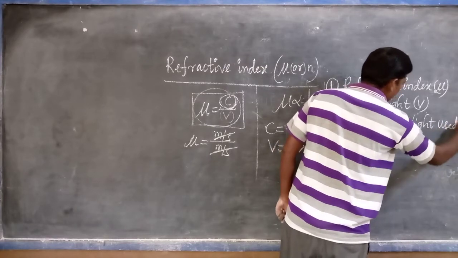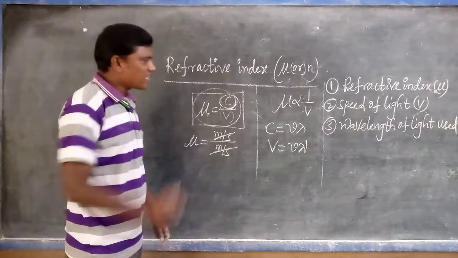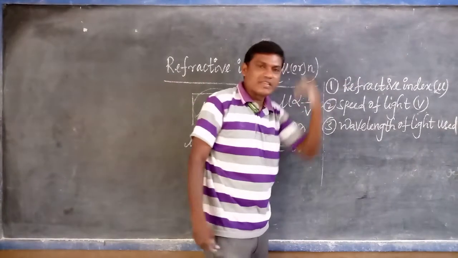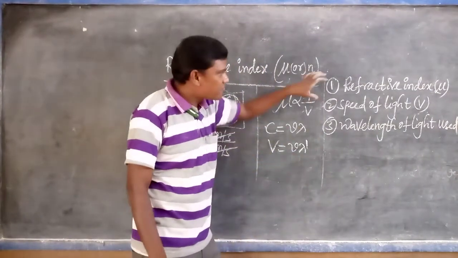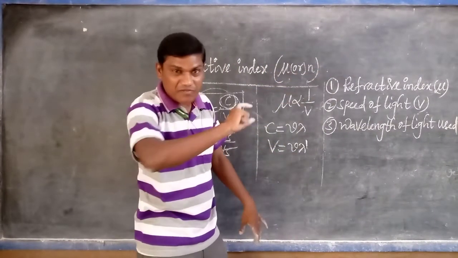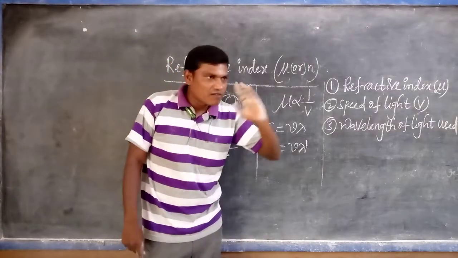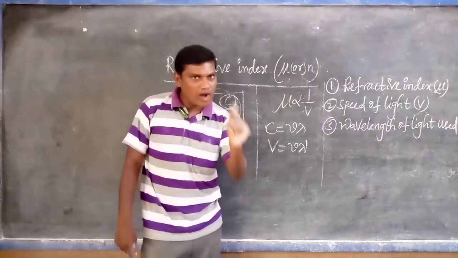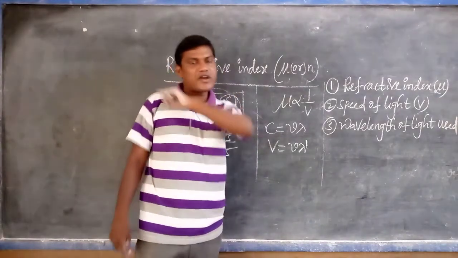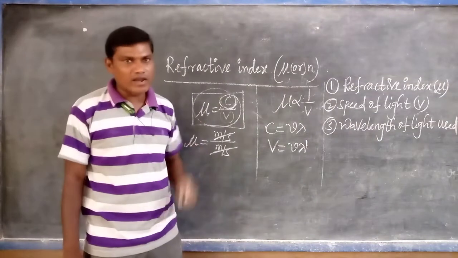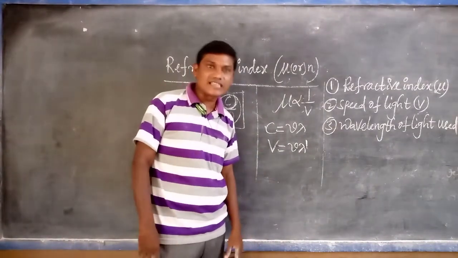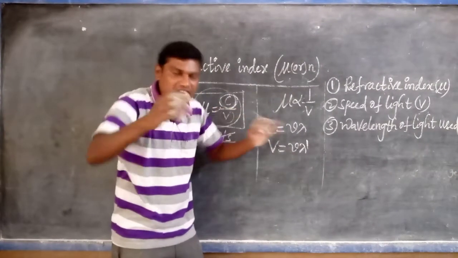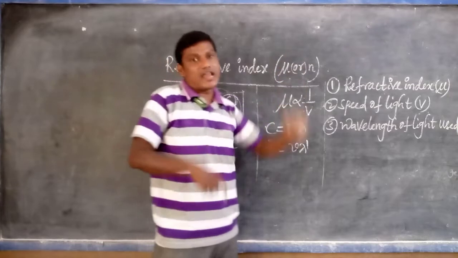So, during the refraction, the refractive index of the medium changes, because the refractive index is not constant for every medium. The refractive index for air is 1.003, for vacuum is 1, for water is 1.33, for ice is 1.31, for diamond is 2.41, for ordinary glass is 1.5, like this. So the refractive index is not constant; it varies from one medium to another.